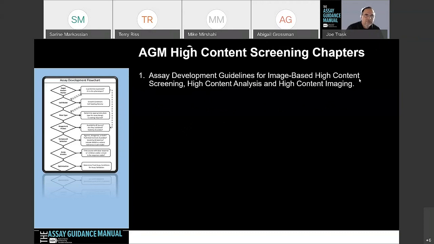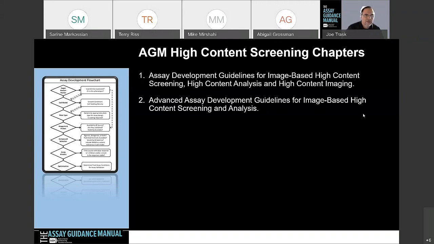In 2012, so 8 years ago, we first published the assay development guidelines for image-based high content screening chapter. Please use this. You can go there and get detailed information about how to develop an assay and how to validate that assay for high content screening. There's also an advanced assay development and guidelines for image-based high content screening and analysis chapter, submitted shortly after that by Ann Carpenter and Mark Bray from the Broad Institute, that goes a little more into using tools in CellProfiler for your high content imaging assays.